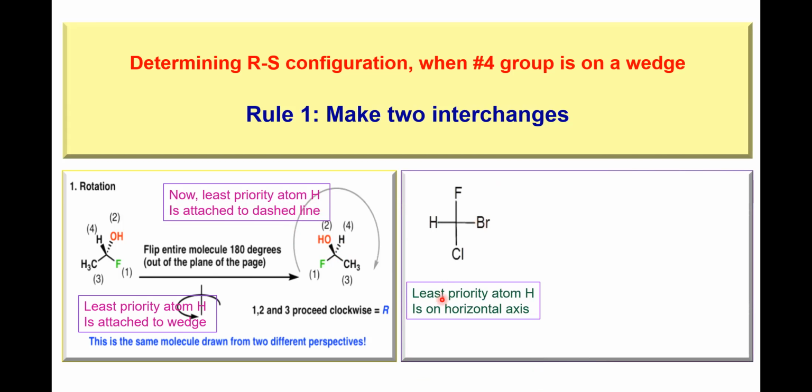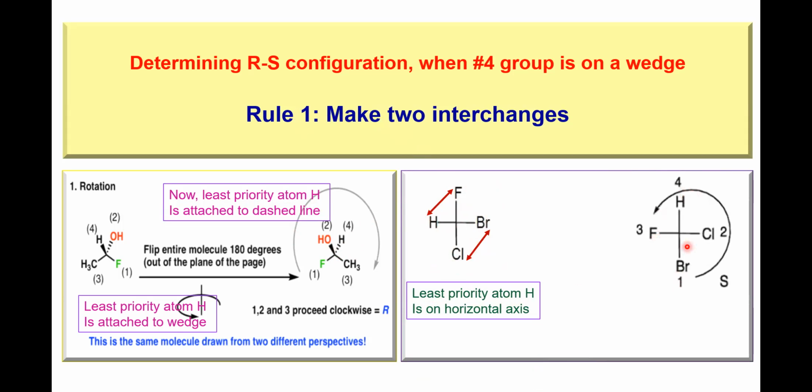Now let us try, so here again, H is on the horizontal axis. According to CIP rules it should actually be on the vertical axis, but it is on this axis. So what do we do? I'll apply rule number 1, that is, I'll make 2 interchanges. I'll exchange these, and also I'll exchange these positions. Yes.